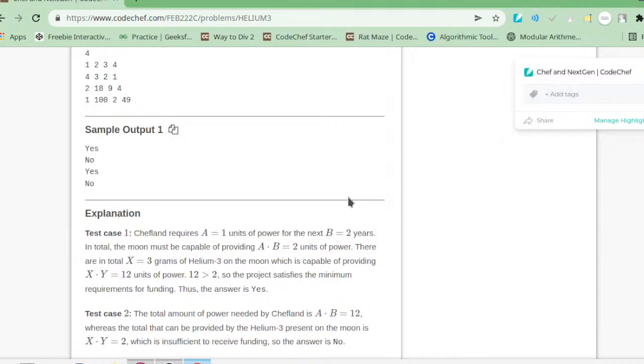Using namespace std, define int long int. If you don't know why I have written this define int long int, no worries, you can mention it in the comments and I will surely answer your query. Then int of t: we have to input the number of test cases, so that's why I'm taking input t. Then for every test case we have to input 4 values, that is a, b, x, y.